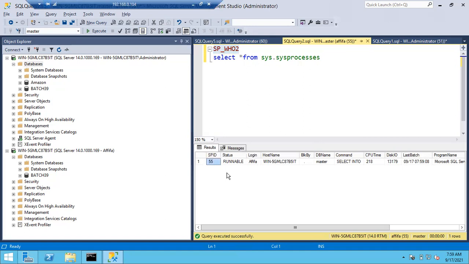Okay, so if you see here, I can only see one session. What does it mean, I can only see one session? What is that session ID? 55. Who is running this session? Afifa. Very good.